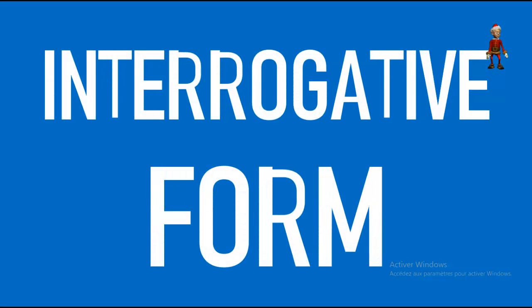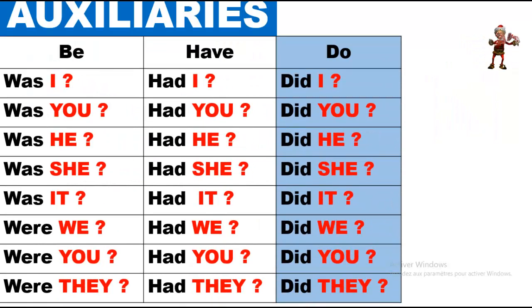Interrogative form. The interrogative form for auxiliaries: was I, were you, was he, was she, was it, were we, were you in the plural, were they. So was is for singular and were is for plural. Had I, had you, had he, had she, had it, had we, had you, had they. Do, did I, did you, did he, did she, did it, did we, did you, did they. So it's not so difficult.